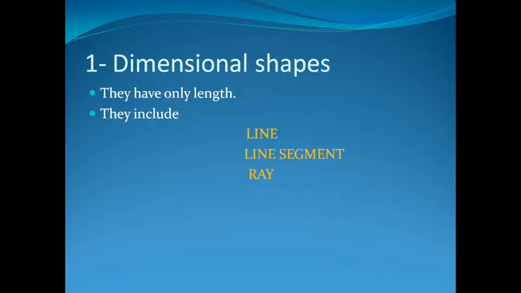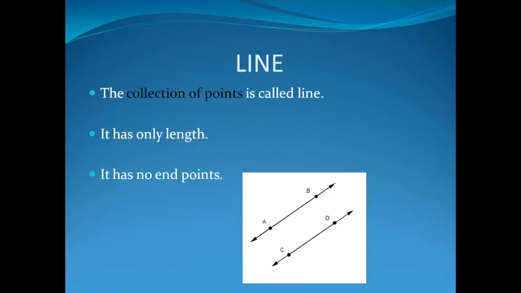Let's move on to one-dimensional shapes. They have only length, which include line, line segment and ray. Line: collection of points is called line. It has only length. It has no end points. For example, the picture indicates line AB and line CD.